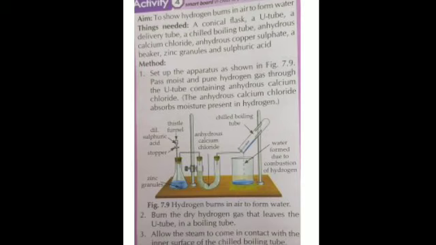What is the observation? The hydrogen gas burns in oxygen. So the hydrogen gas burns in oxygen that is present in air with a blue flame and produces steam. So the steam condenses to form water. It collects in the beaker placed below the boiling tube. Here you can see water has formed, and when these water droplets are poured over white colored anhydrous copper sulfate, I told you this anhydrous copper sulfate is white. This copper sulfate turns blue as soon as water is added to it.